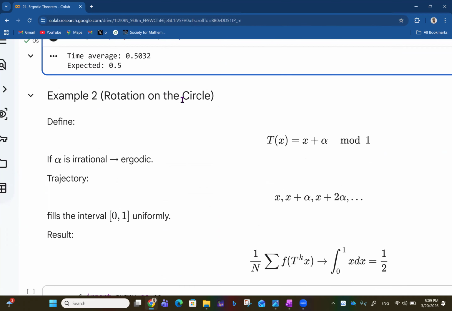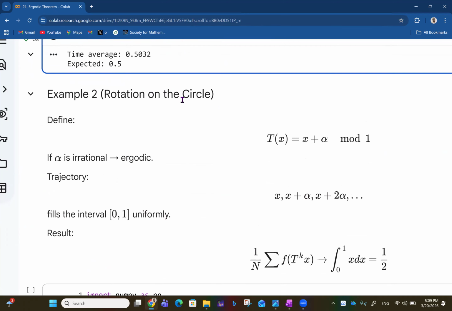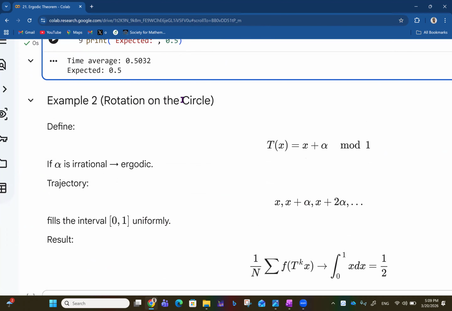So we go on to talk about rotation on the circle. You have a circle, right? You want to talk about rotating on a circle. Define T of x to be x plus alpha mod 1. If alpha is irrational, then it is ergodic. This alpha is adding the stochasticity to this system. Then you have the trajectory: x plus alpha, then x plus 2 alpha, and it keeps going on, and it fills the interval 0, 1 uniformly.